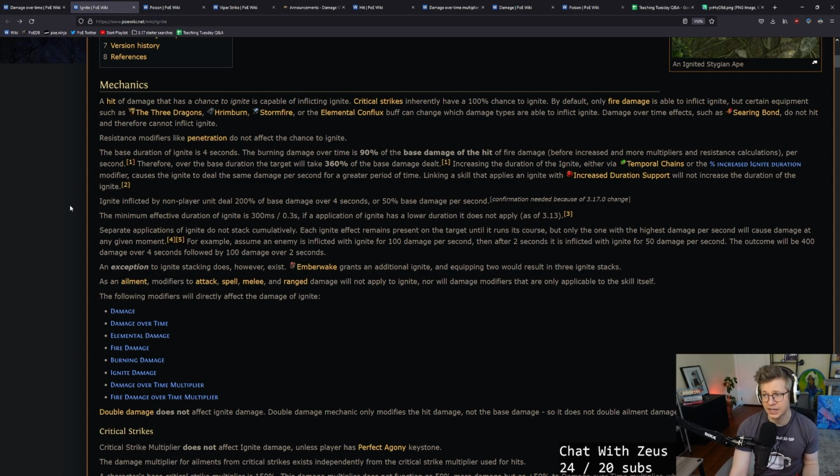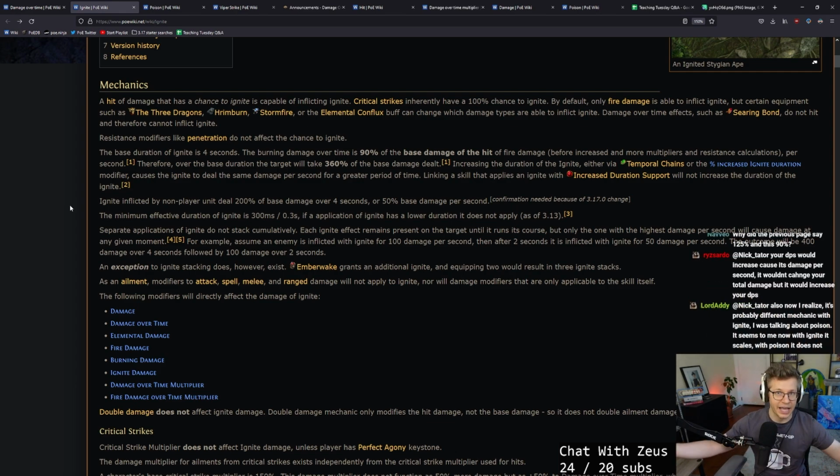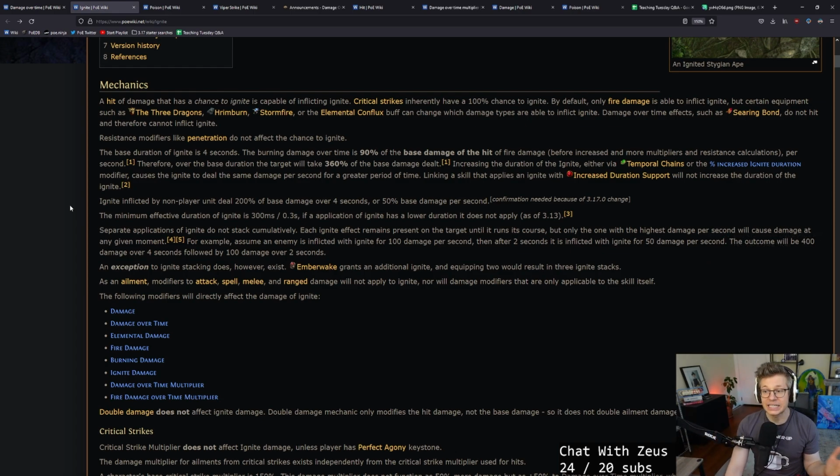Increasing the duration of the ignite, either via temporal chains or the increased ignite duration modifier, causes the ignite to deal the same damage per second. This is what I was trying to say a little while ago, that temporal chains only affects your damage per second with poison because you're able to apply more stacks. Whereas with ignite, you can only have 1 stack of ignite. So just making it last longer, you will do more total damage for that single ignite, but the damage per second is exactly the same. It just lasts longer. Linking a skill that applies an ignite with increased duration support will not increase the duration of the ignite. That's a good thing to be aware of.